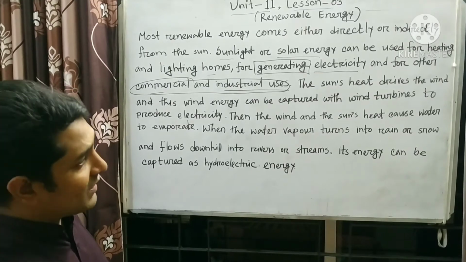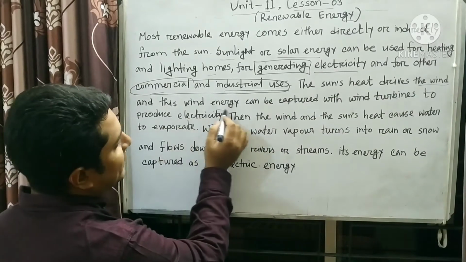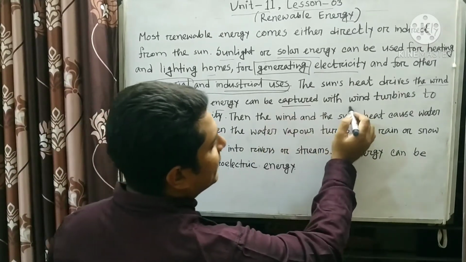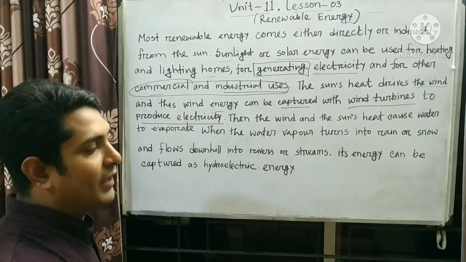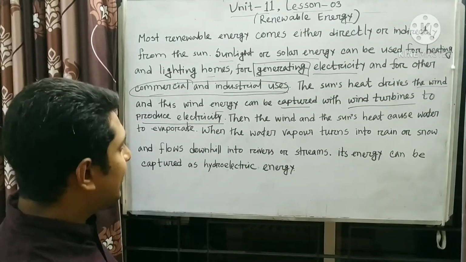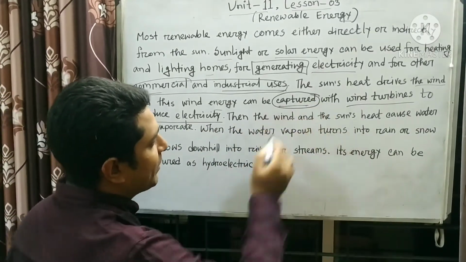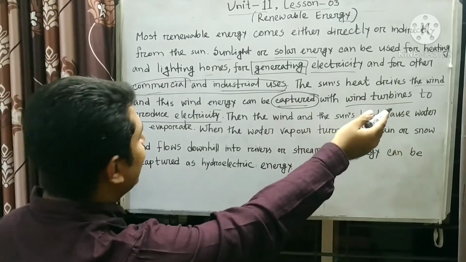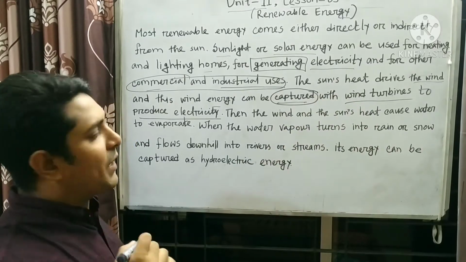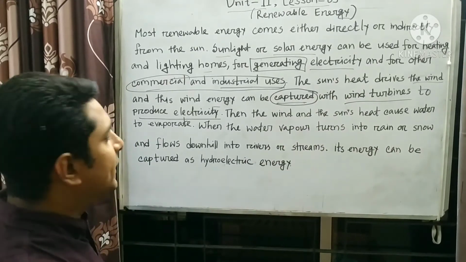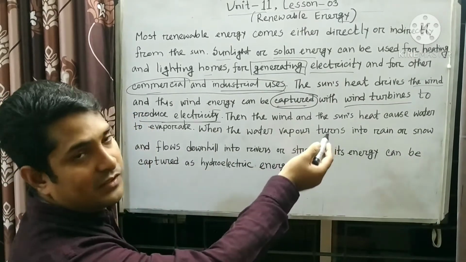So the sun's heat drives the wind, and this wind energy can be captured with wind turbines to produce electricity. That means the sun's heat drives the wind, and this wind energy can be captured. Captured means caught. It can be caught with wind turbines to produce electricity. That means to produce electricity we can use the sun's heat.